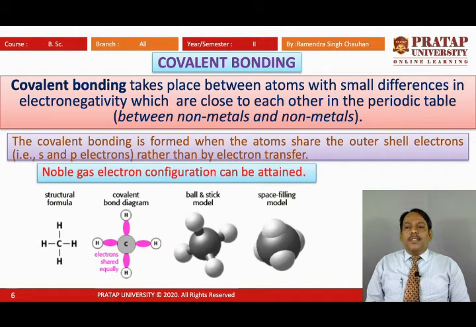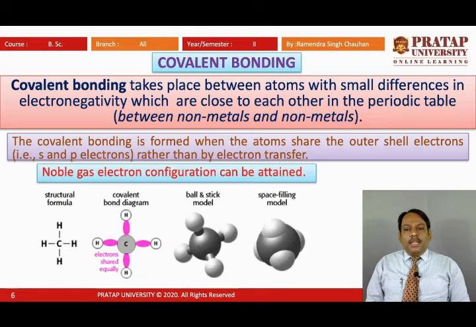When the octet is completely filled, that means it is the configuration of a noble gas, because we know noble gases have their outermost or valence shell completely filled.